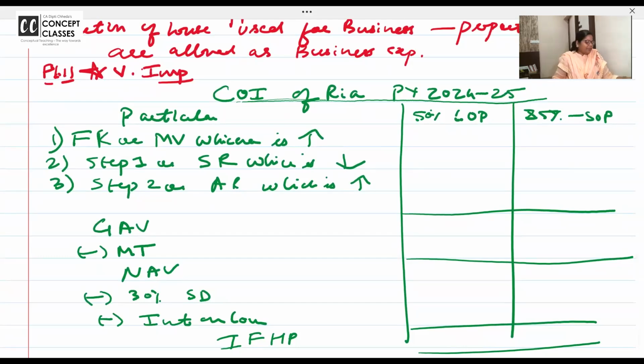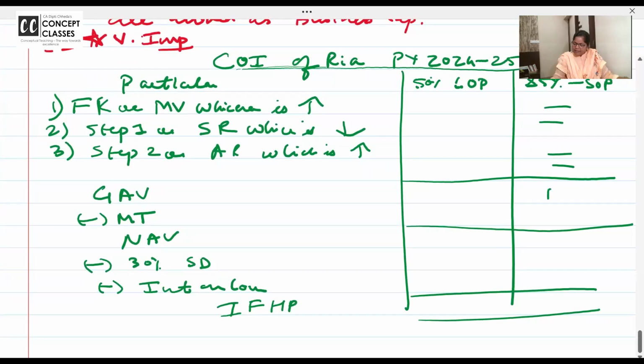Everyone has finished drawing the format with me? Done, ma'am. Okay, let's do it together. The house has 3 units. 50% is let out on monthly rent of 8,200. And it was vacant also. And there is unrealized rent also. 25% is self-occupied. Let us do the self-occupied first, whether you write it left-hand side or right-hand side. GAV should always be nil. NAV should always be nil. And now interest on loan.